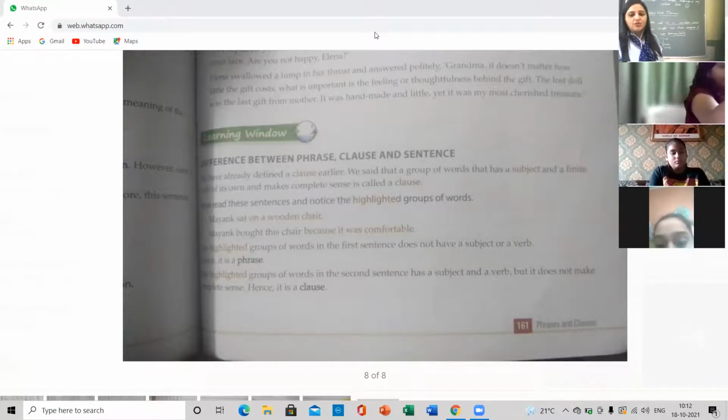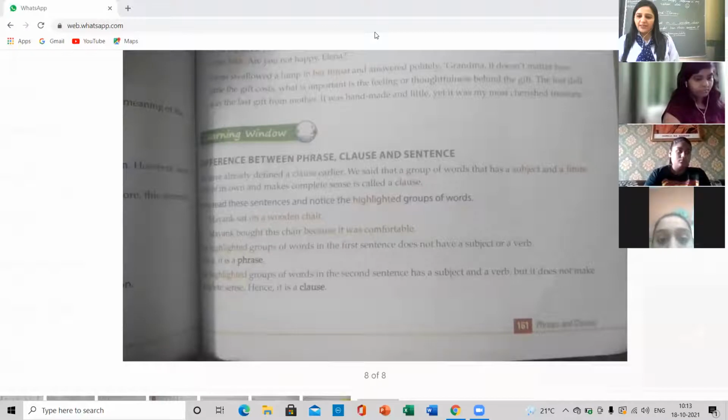In phrases, there is no subject and predicate, whereas in clauses there are a subject and a finite verb, and in sentences also there are a subject and predicate. Phrases have no finite verb. Clauses have one finite verb, and sentences can have one or more finite verbs. Now it is clear, children? Is it clear?